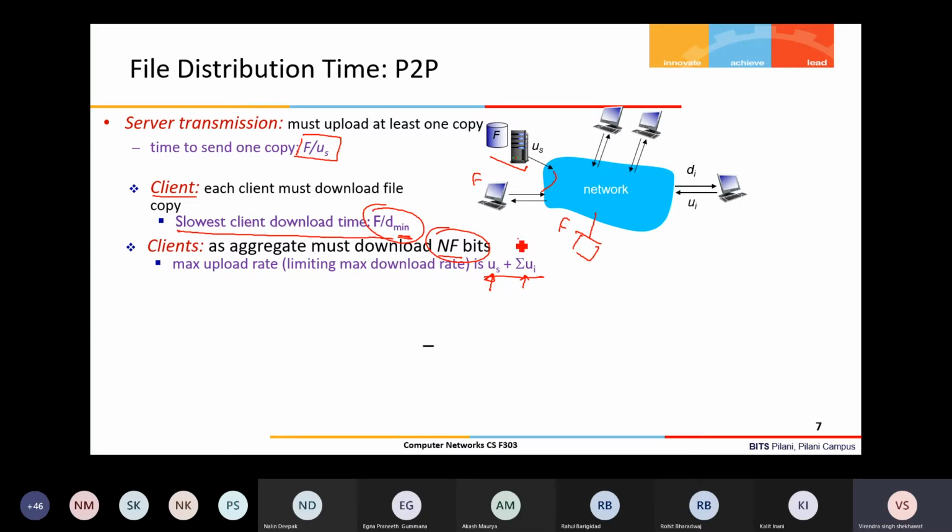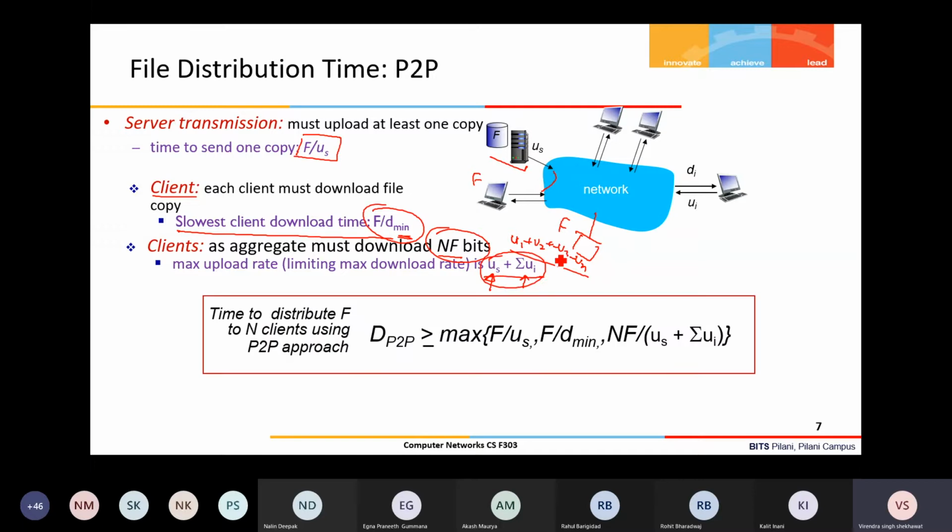So it is U1 plus U2 plus U3 like that up to UN, with n users in total. So it is the sigma of ui where i equals 1 to n. This is the total upload capacity available in the network.